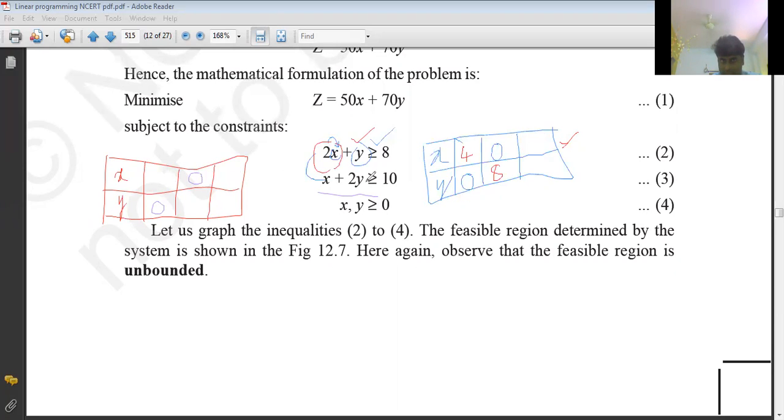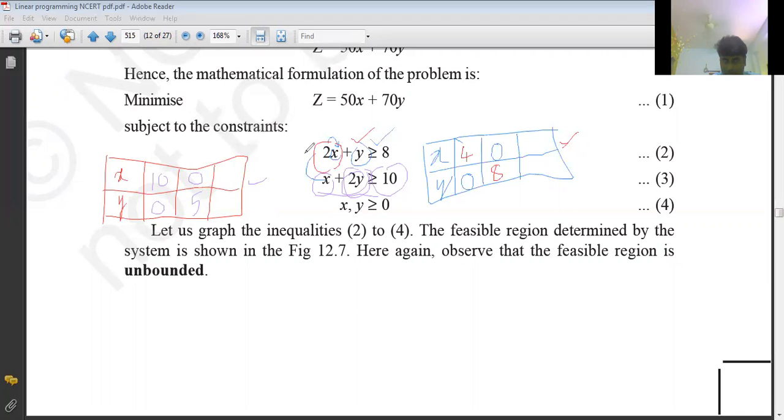Whenever y coordinate is 0, what will be x value here? Must be 10 because this must equal 10. So 10 comma 0 is a point on the x-axis. Now tell me the point on the y-axis. For taking a point on the y-axis, x value must be 0. Then 2 into how much is 10? 5. So 0 comma 5 I can take.